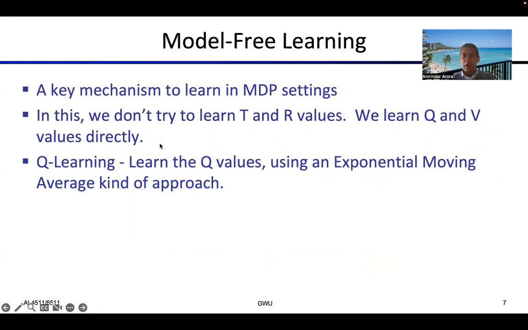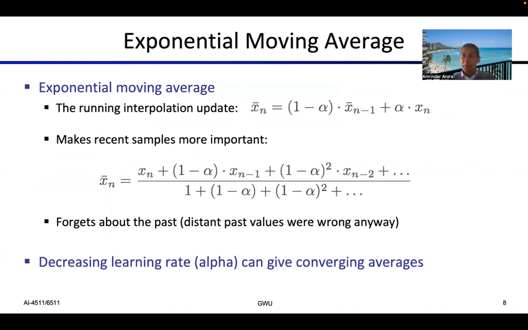And within the model-free way, there is a very standard, very popular technique called Q learning, in which we learn the Q values using the exponential moving average approach. Let's look further into that. Before we understand that part, let's recap what the exponential moving average is.